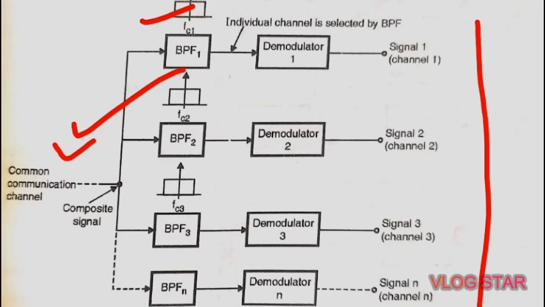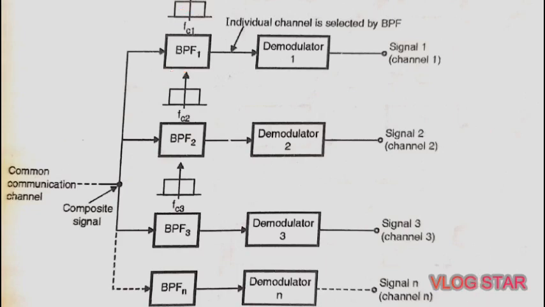Each filter will pass only its channel and reject all the other channels. These band pass filters allow a particular frequency and reject the other frequencies. Then these are given to the demodulators, demodulator 1, 2, 3 up to n, which remove the carrier, and finally we recover the original signals back.